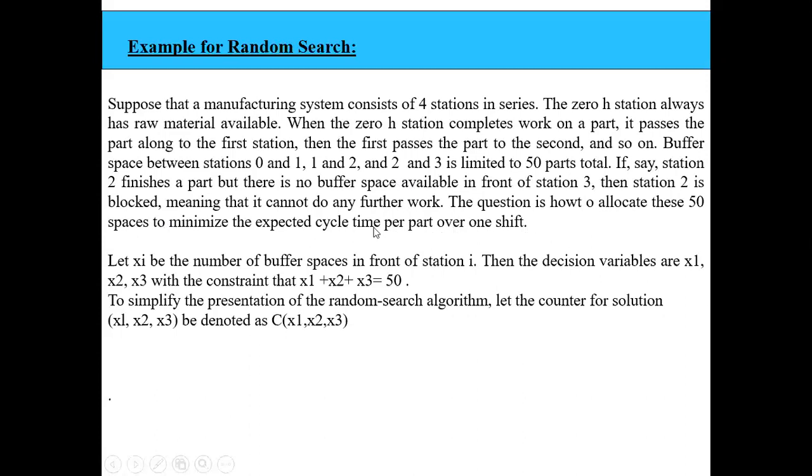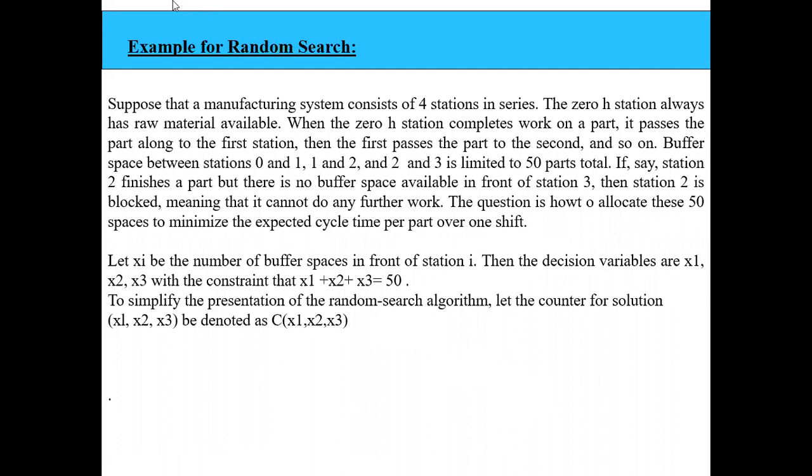So we have to allocate these 50 buffer spaces in such a way that I minimize the expected cycle time per part. For every cycle, 0 to 1 is one cycle, 1 to 2, again 2 to 3, it is moving. So we have to minimize the cycle time per part over one shift. How do we do this? For example, consider the solution.